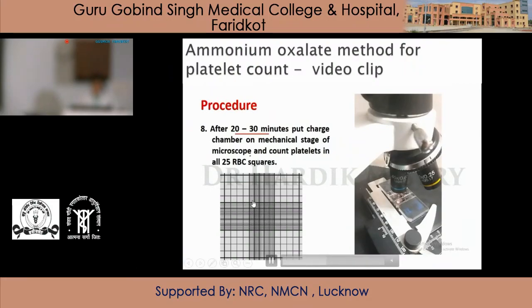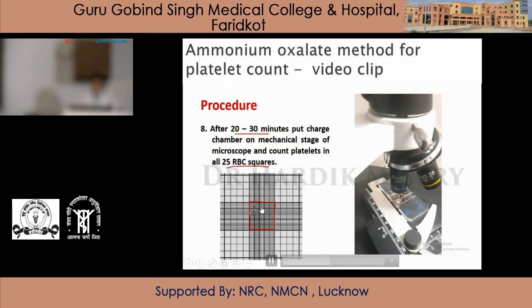This is the central RBC square having 25 medium sized RBC squares. So this is shown on the low power 10x. Focus it on the 40x, that is high power objective.